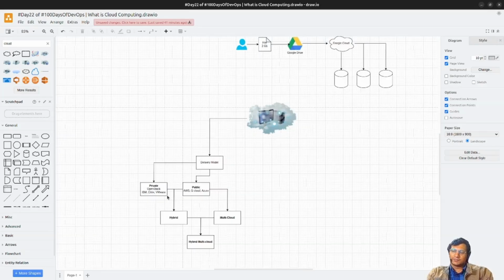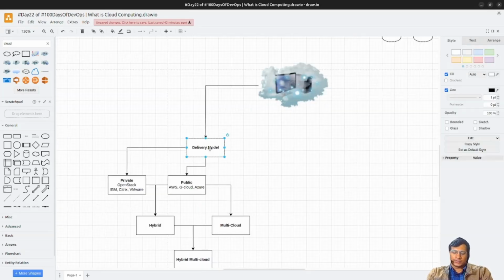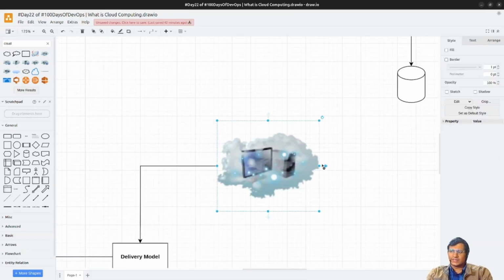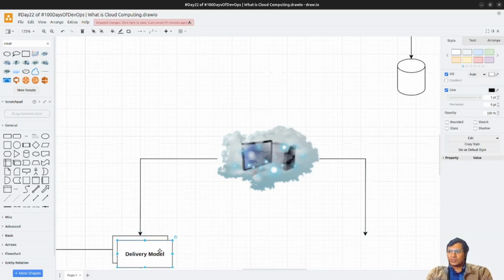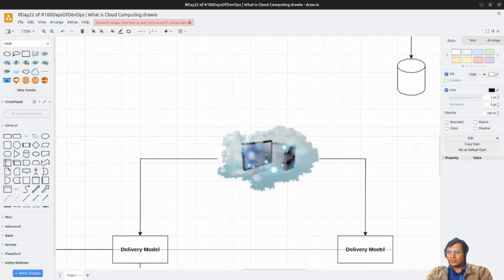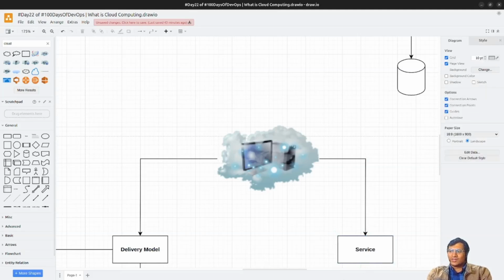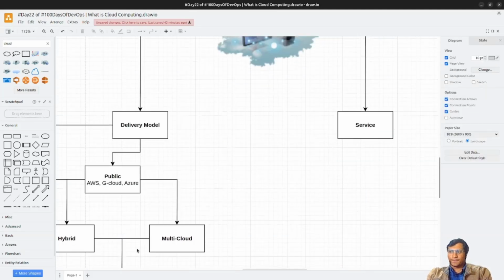Now this is the delivery model. Now there is the service model. The service model is way simpler than the delivery model. It does not have that many interrelations. So what do we have in the service model? Cloud as a service. So that is called the service model.